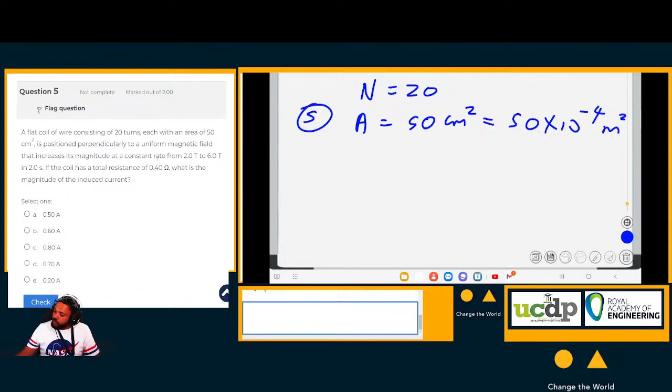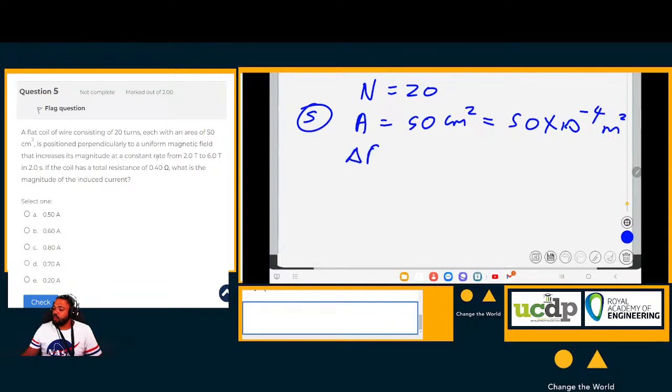But it is true, that is 50 times 10 to the negative 4 square meters. Okay, that is the area. Then they say if this flat coil of wire consisting of these number of turns and having that area is positioned perpendicular to a uniform magnetic field, which increases at a constant rate.